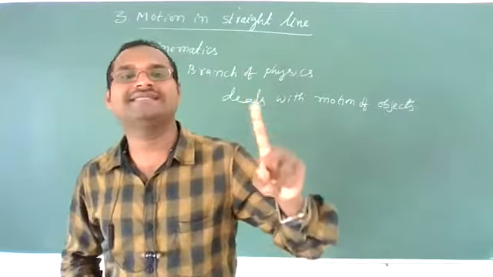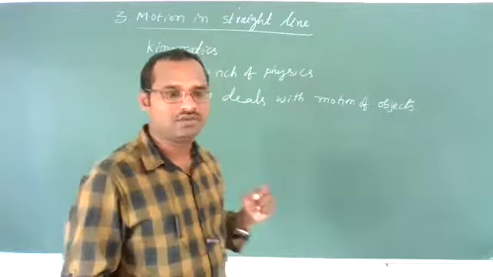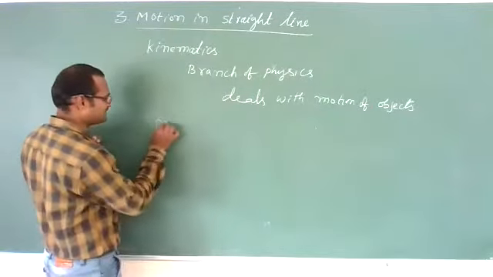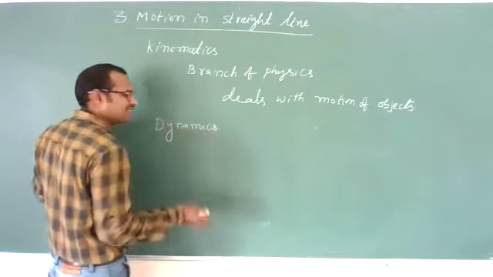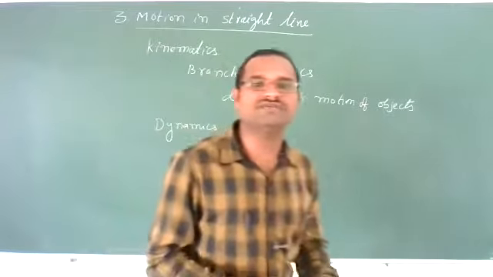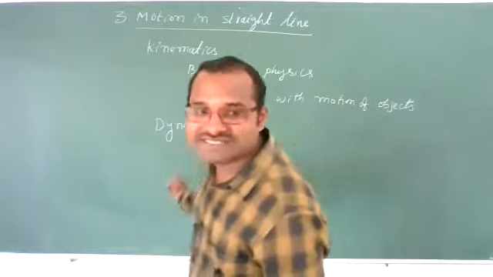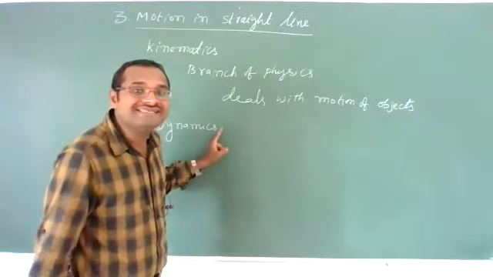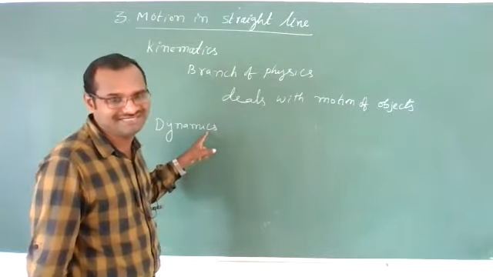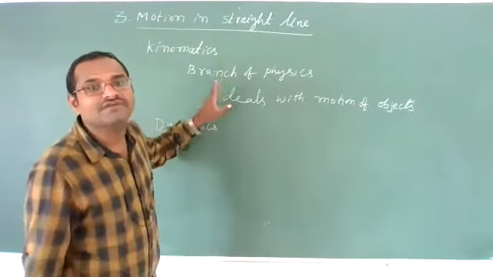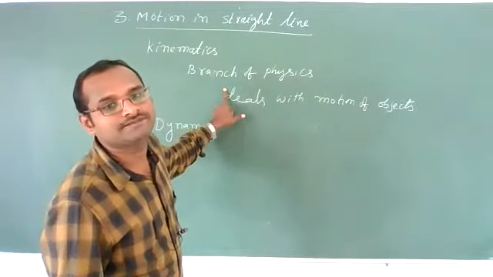The reason we will discuss, that will become dynamics. Dynamics is also a branch of physics which deals with the motion of objects, but in dynamics we will see the reason for the motion, the cause of motion. Whereas in kinematics, we will not take into consideration what makes the object move.